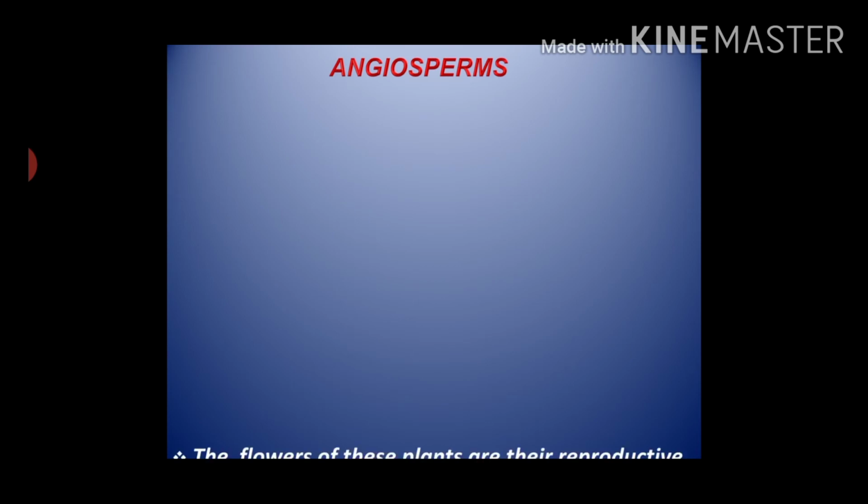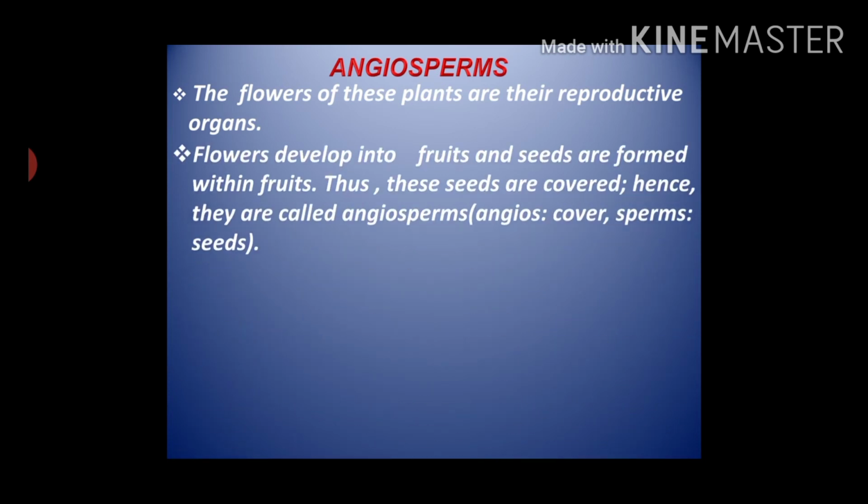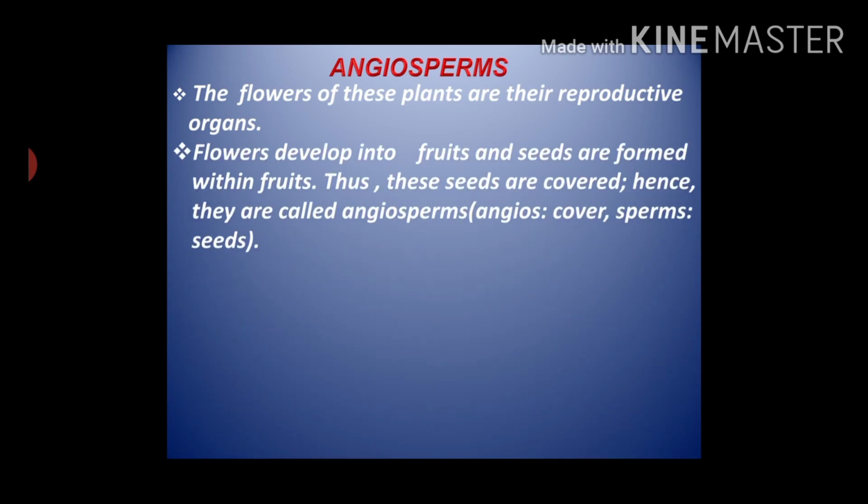Let's study now the characteristics of angiosperms. The flowers of these plants bear their reproductive organs. Flowers develop into fruits, and seeds are formed within fruits. In this way, these seeds are covered. Hence, they are called angiosperms. Angio means cover and sperm means seeds.